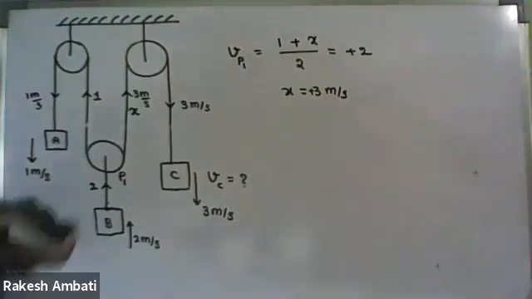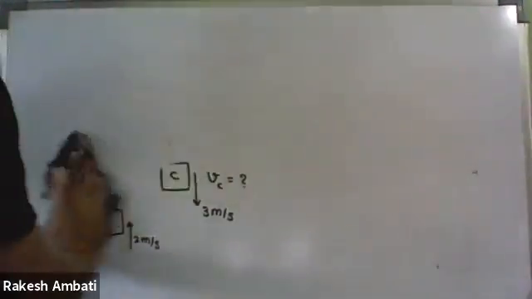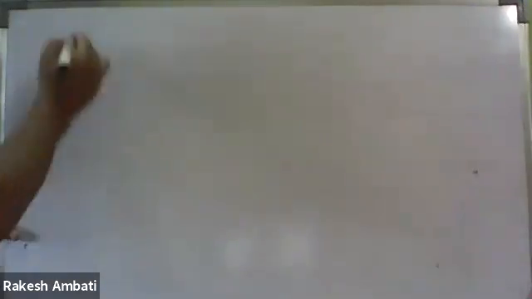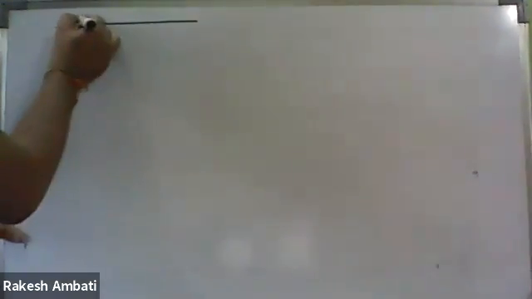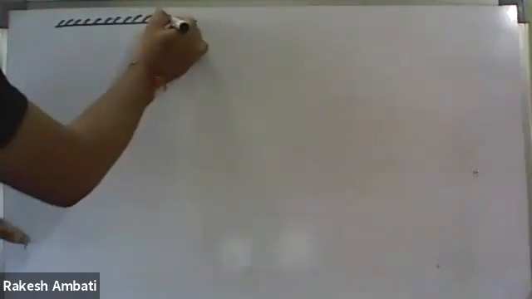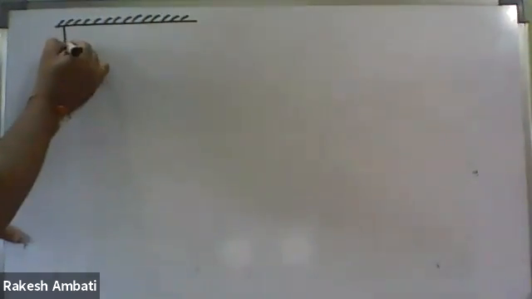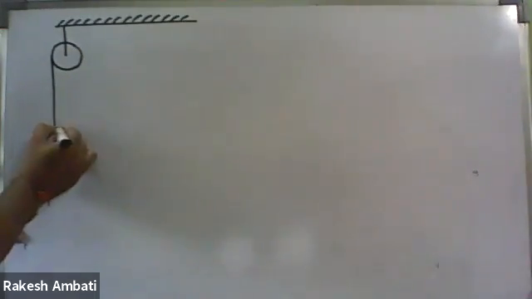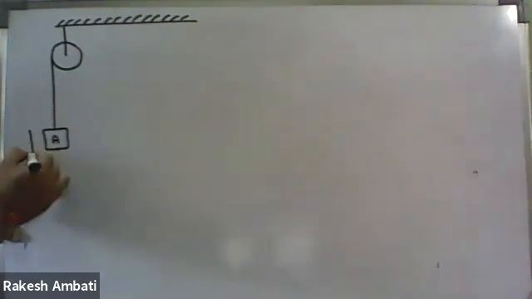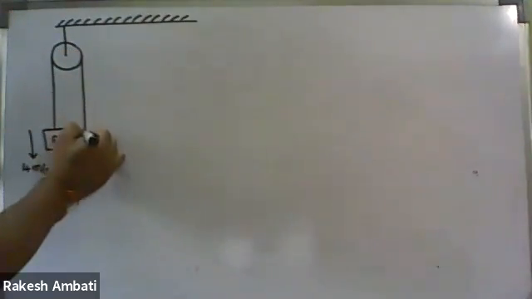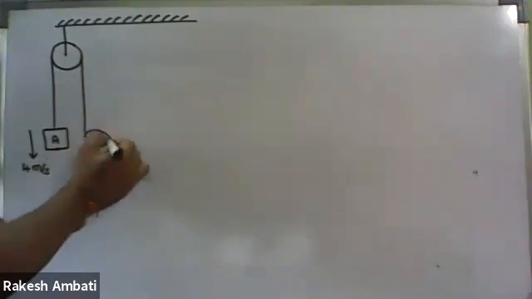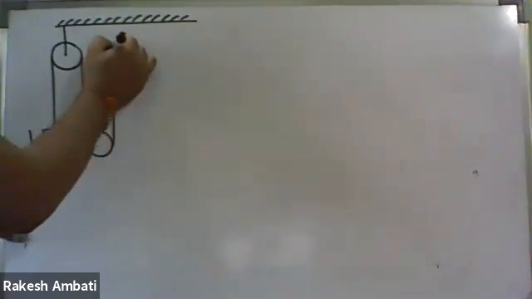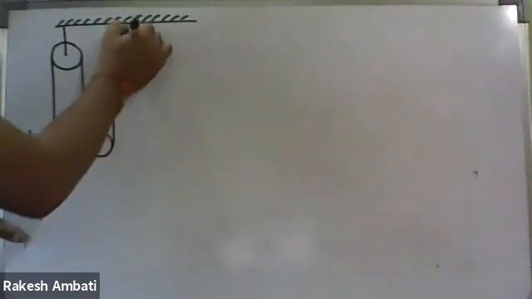Right now, next question. So it is the fixed pulley under block A. This block A is moving down with 4 meters per second. So it is a movable pulley, and again a fixed pulley.